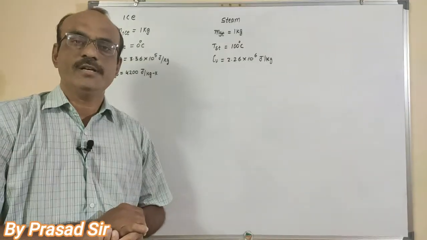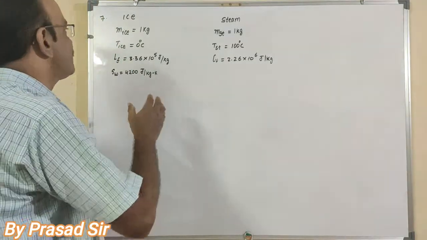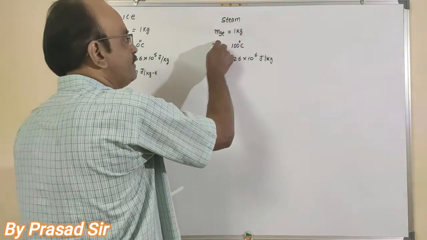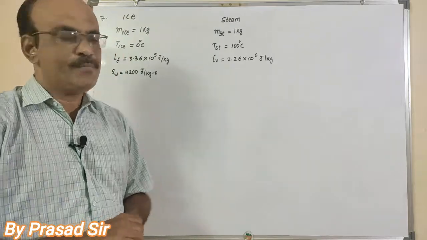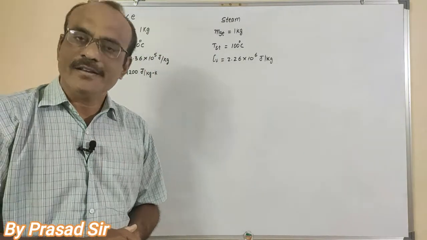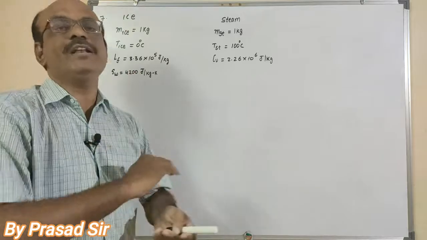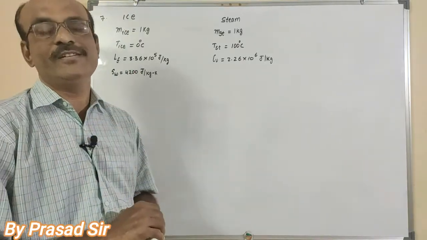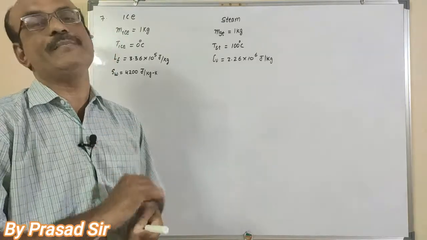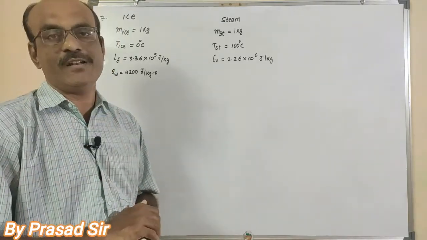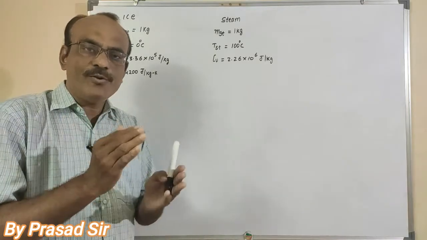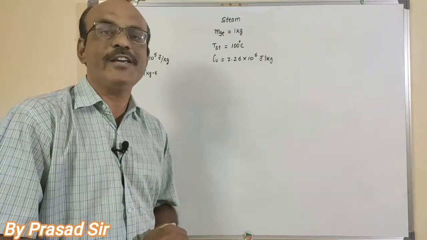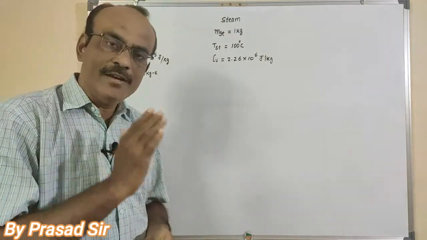In this question, ice at 0 degrees centigrade is mixed with steam at 100 degrees centigrade, and both the masses are equal. After attaining thermal equilibrium, we want to calculate the composition present in that equilibrium condition. To answer this, first of all, we have to obey the principle of calorimetry: heat lost by the hot body is equal to heat gained by the cold body.